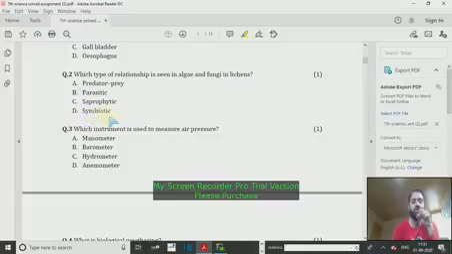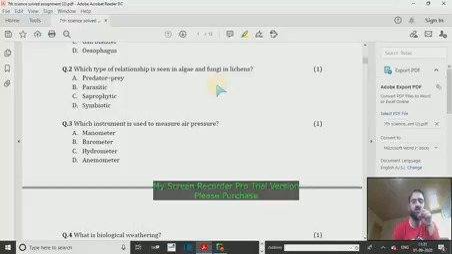Option D is the most appropriate option. It's not predator prey, it is not parasitic, it is not saprophytic, it is symbiotic relationship, because both the organisms are in mutual benefit in case of lichens.